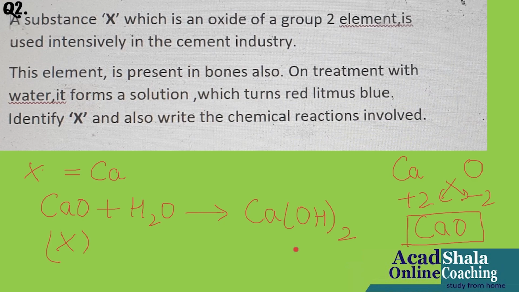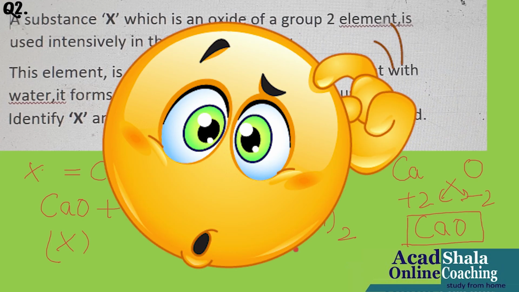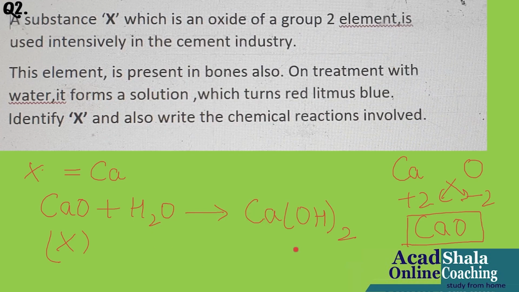So now you're seeing it. The answer remains the same for both the questions, but they have twisted the language of the question. But the student who is good enough will not get confused at any cost. Now, if it is of 2 marks, then how does the bifurcation of marks take place, children? What they have asked is, identify X. Straight away they will give you the marks, that is 1. And also write the chemical reactions, 1 mark. That comprises 2 marks.